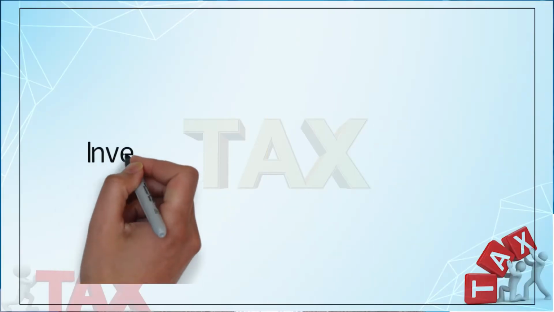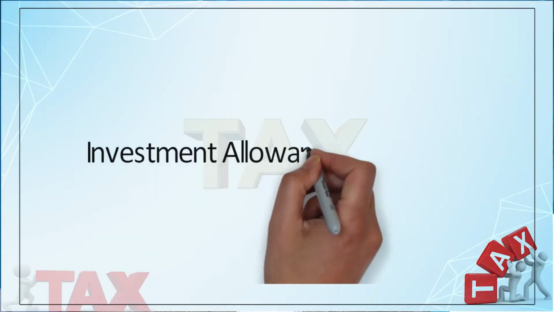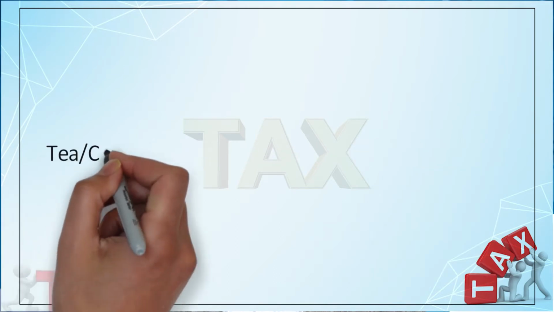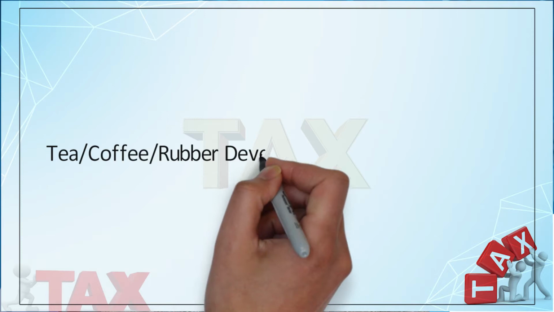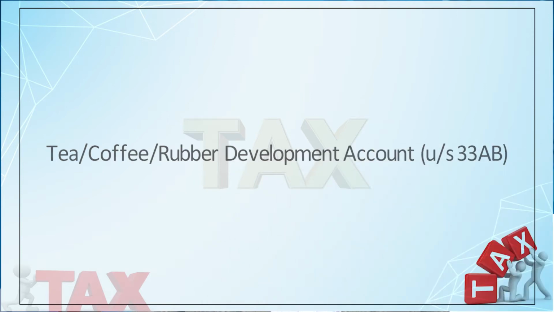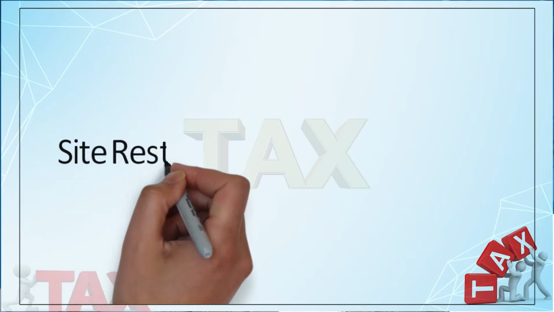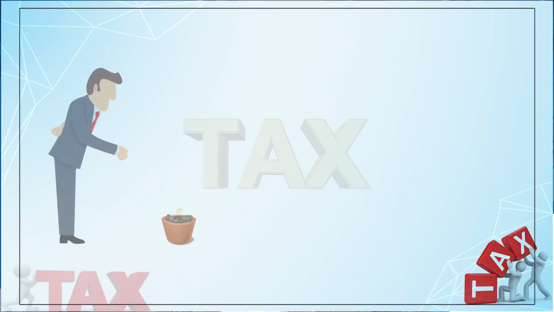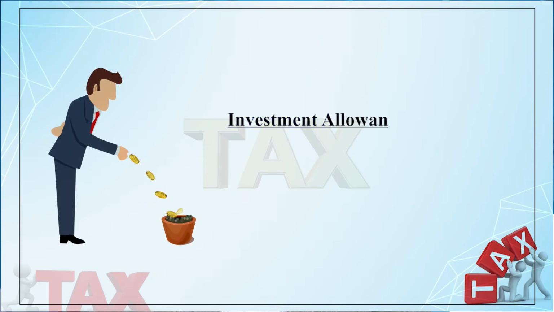You can find the investment allowance under section 32AD, the tea, coffee or rubber development account under section 33AB, and also the site restoration fund. As per section 32AD, a corporate assessee may get the investment allowance.